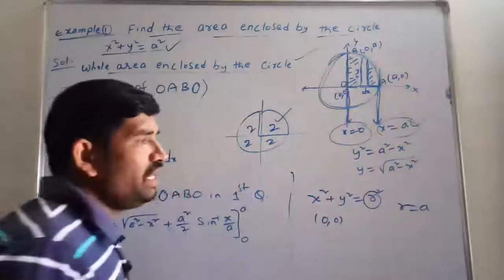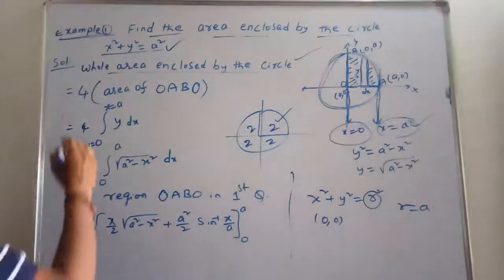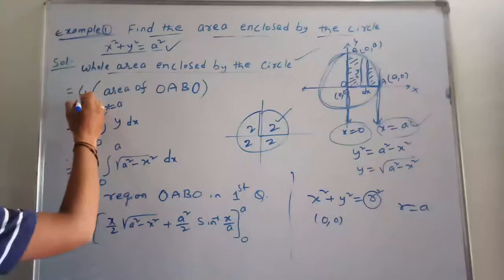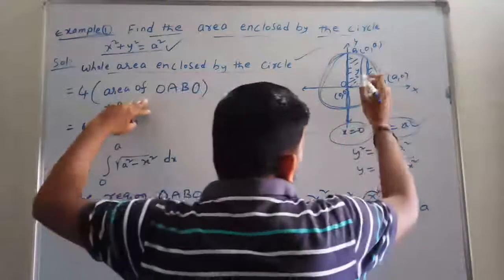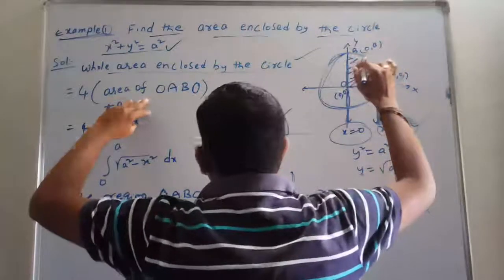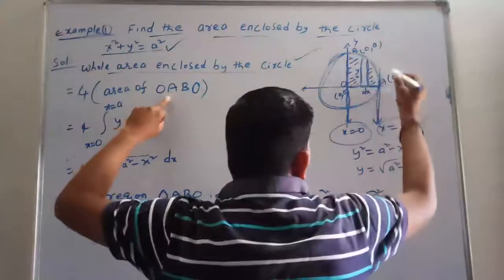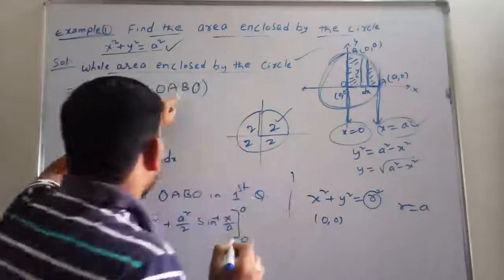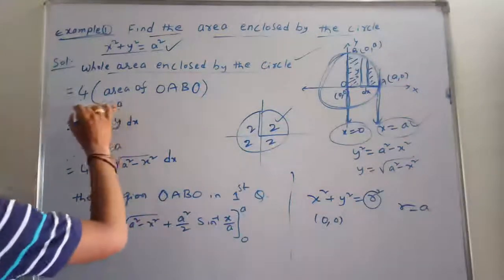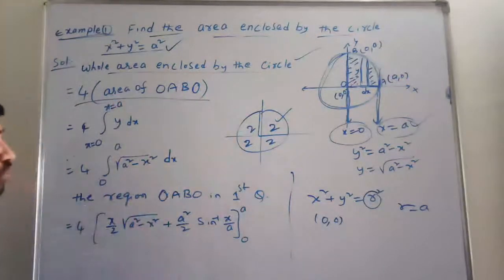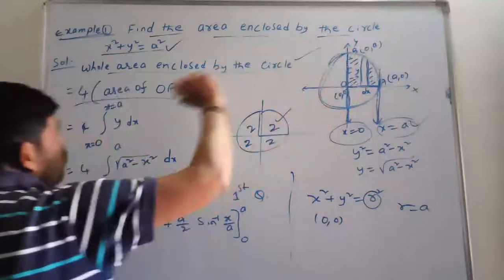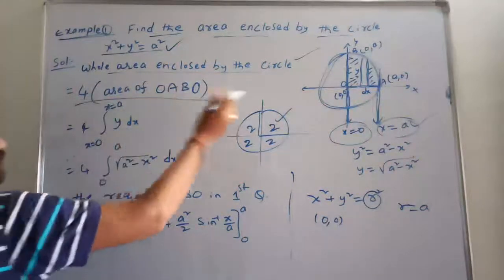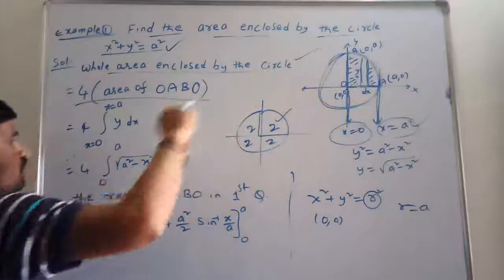Yes, the whole area enclosed by the circle is equal to 4 into the area of which one? Only one part. Into 4 means total area. Area of O, A, B, O. So we are writing here 4 into area of O, A, B, O. Because we are multiplying with 4 for this area, we have covered the total area of the circle. That's how we can cover the total area.